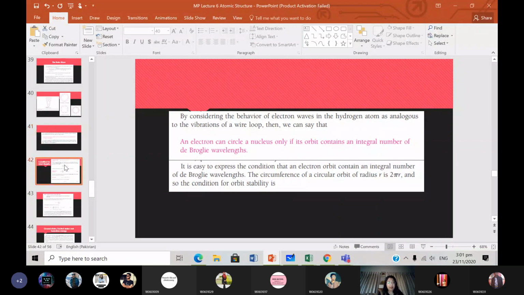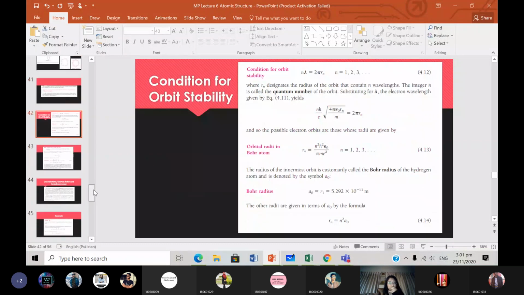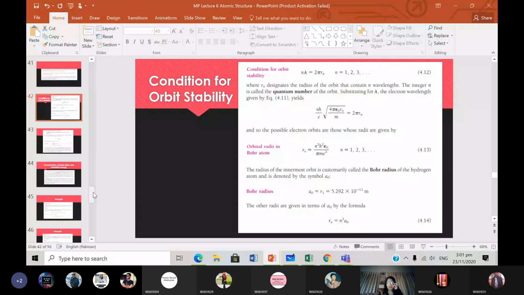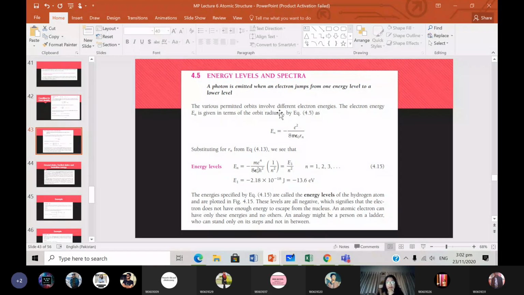Okay, we did an example, so I hope that we can finish this chapter today, and hopefully also start the nuclear structure chapter today. So this was the condition for orbital stability, okay? And then we said that Rn, what is Rn over here? It is the radius of the electron orbit, equal to n square a naught, where n is the quantum number and a naught is the Bohr radius. Okay, we had done up to there, so we are here now.